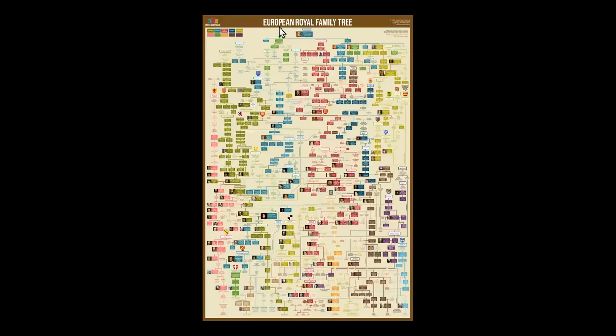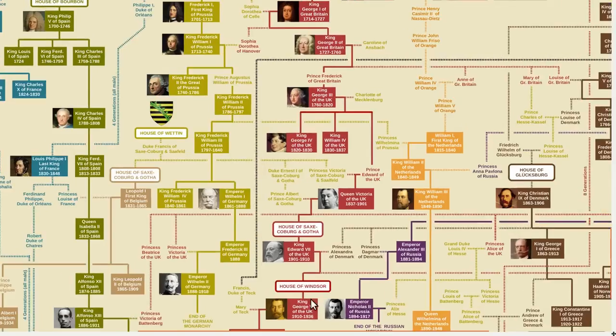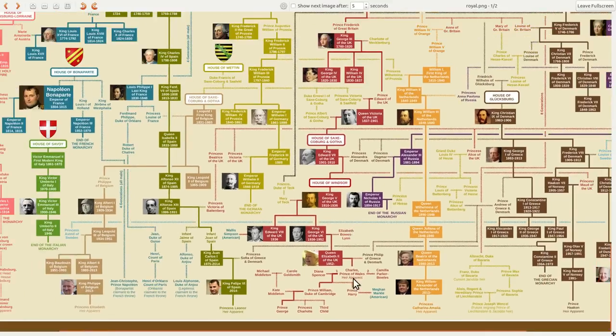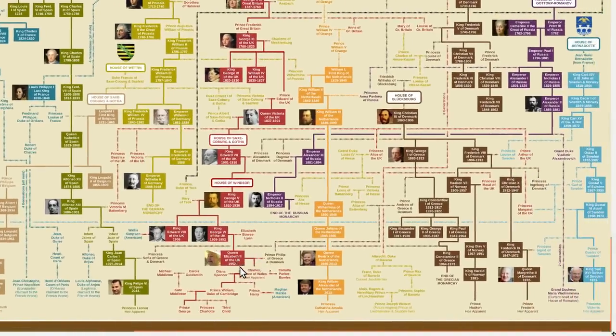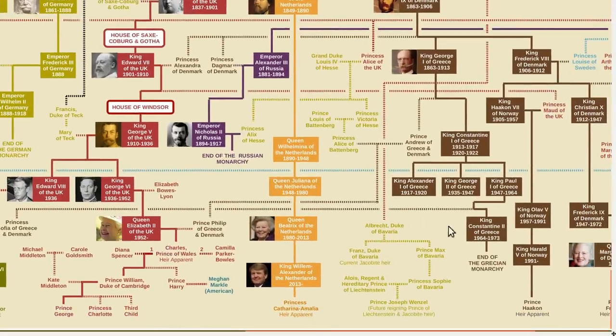I'm going to use my European royal family tree chart, which starts with Charlemagne and goes through all the major monarchs throughout European history down to the present. So we're going to look at the bottom here because we're looking at the current monarchs. The closest relative to Queen Elizabeth II is the King of Norway, King Harald V. And that is because both are descendants of King Edward VII of the United Kingdom.